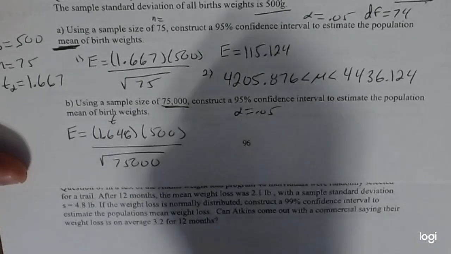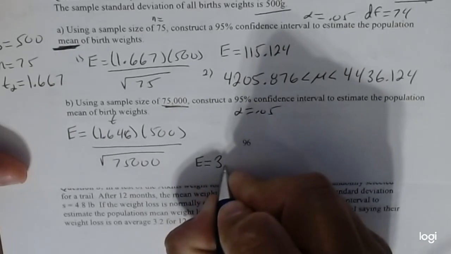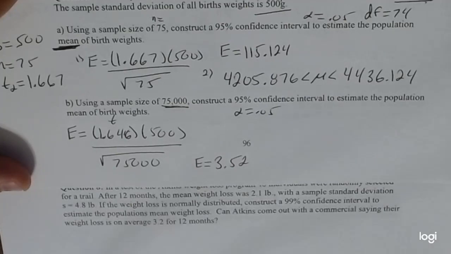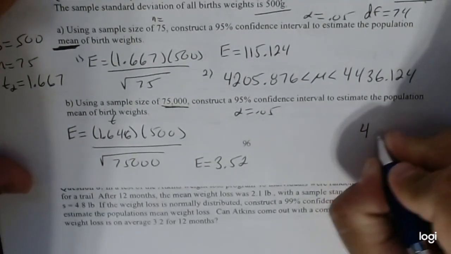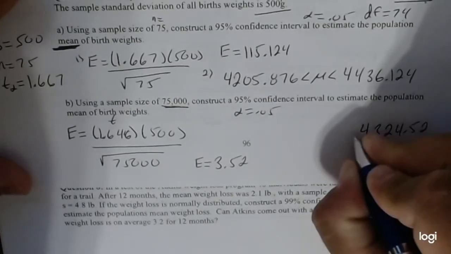So once we multiply this out and then divide by the square root of that number, we actually get a much smaller margin of error. So 3.52. So therefore, once we add and subtract these values, we get something even smaller. So this plus this gives you 4,324.52.